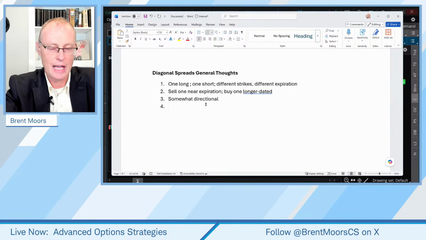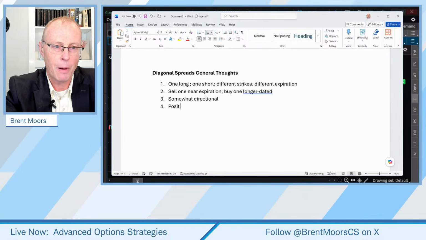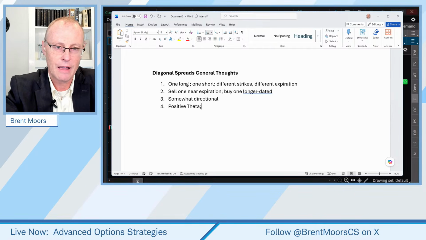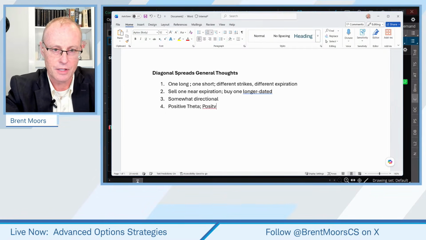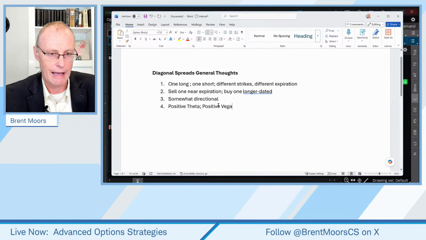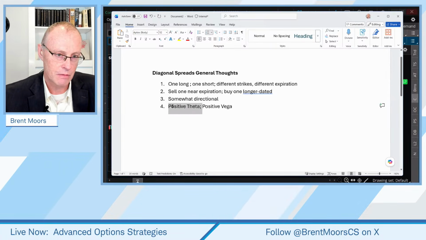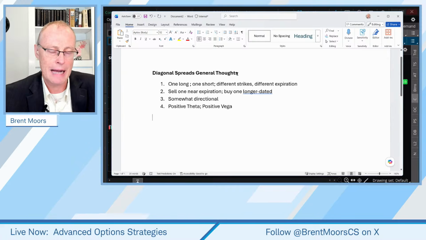And then let me just add a couple more here, and then we'll move on. I want to look at the example. They're positive theta trades, and they're positive vega trades, okay? So they benefit as time passes, they tend to benefit. If implied volatilities go up, they tend to benefit. Okay, we'll come back to this list in just a little bit, but for now, let's just take a look at an example.